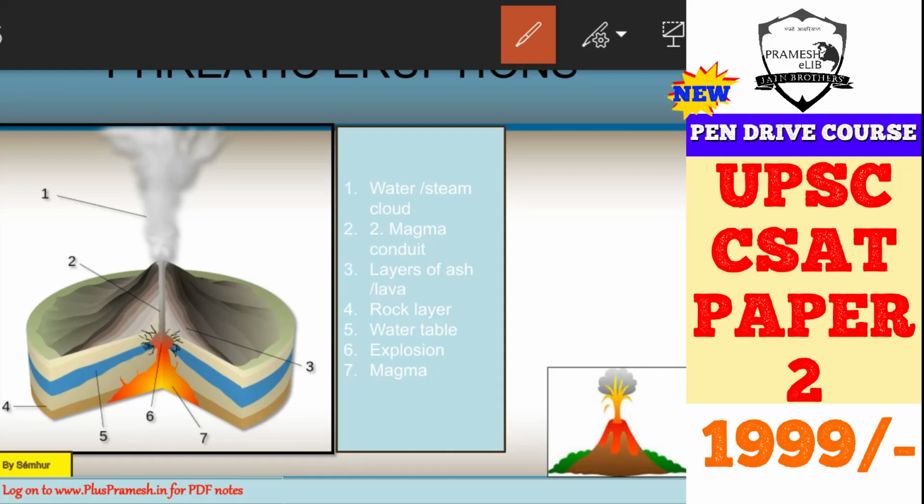The magma is rising from 7, but it is meeting the water layer, and therefore you can see here that an explosion is occurring, and that will come out in the form of a water or steam cloud. This water or steam cloud is very big, and sometimes it may also carry some particles of ash or lava, but more water and steam will be there. So this is the structure of a phreatic eruption.